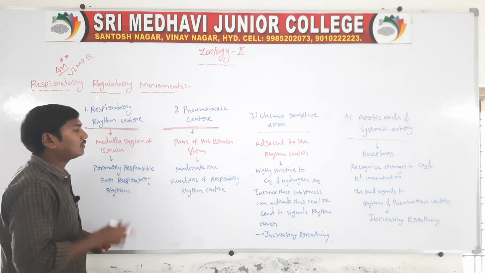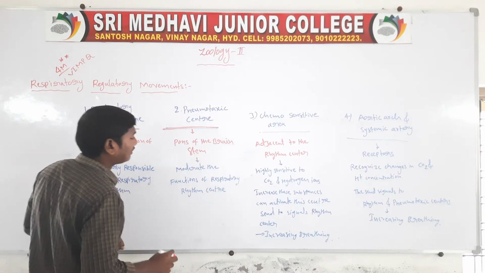The pneumotoxic center moderates the functions of the respiratory rhythm center.